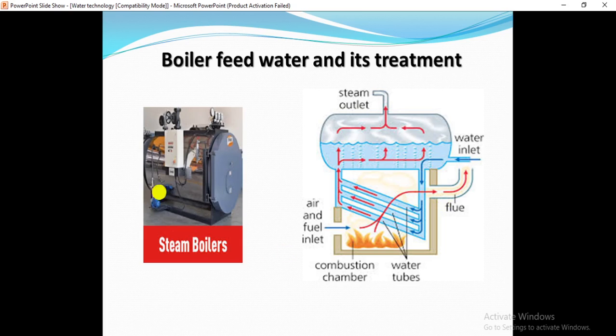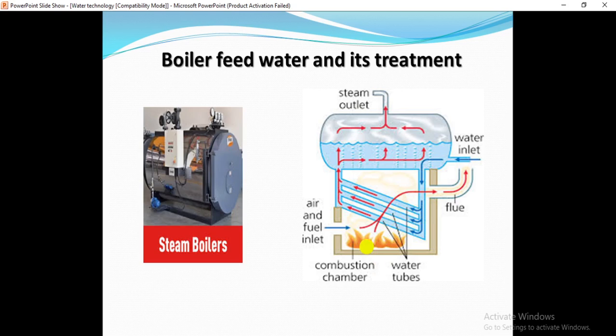This is the steam boiler. If you see here, this is the setup for the boiler. Here we have the combustion chamber and the water inlet. From here we pour the water into the boiler, which passes through the tubes. These tubes pass through the combustion chamber.